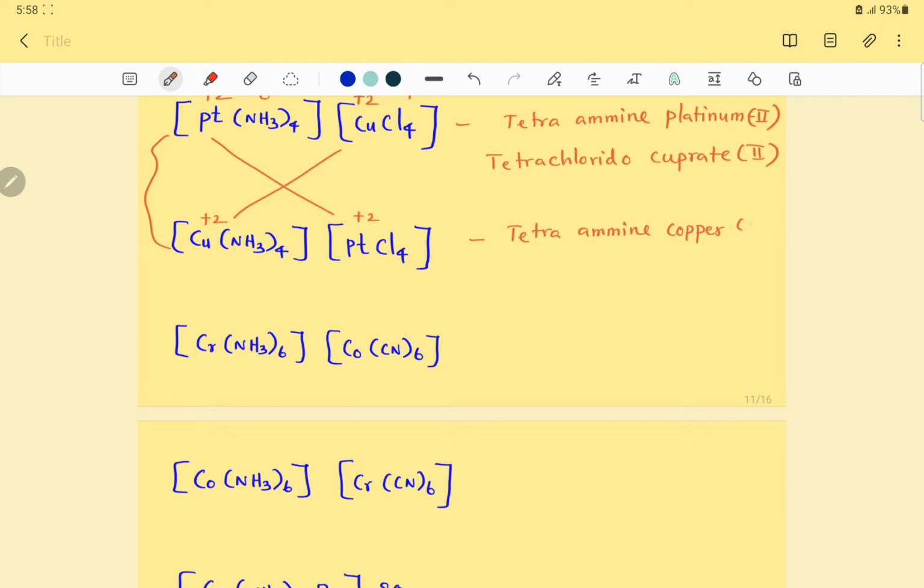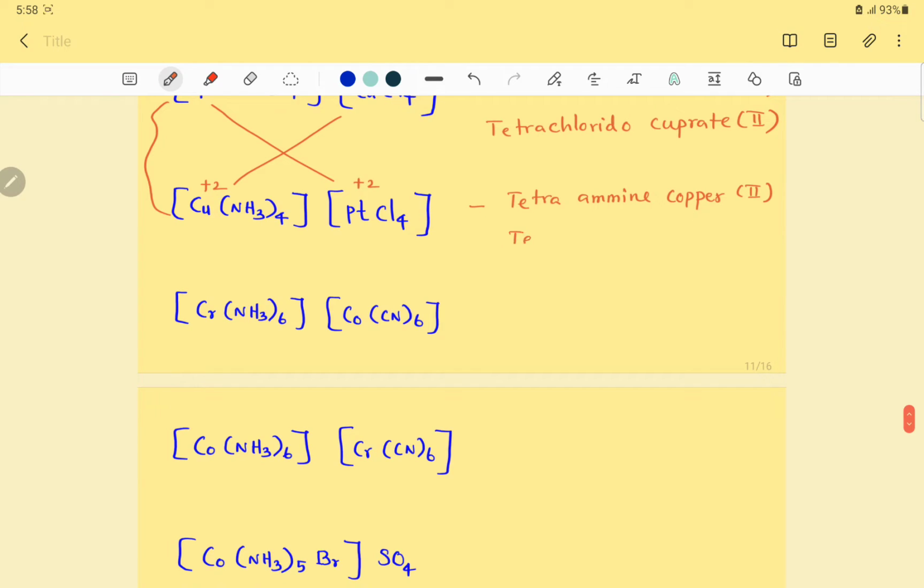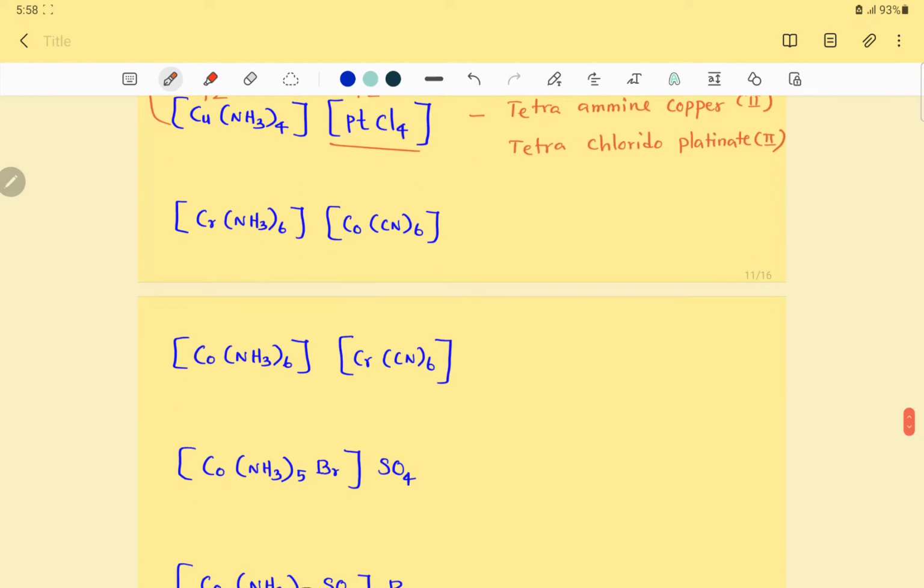Copper is given the regular name because it is present in a cationic complex, copper(II). Then the second portion, tetrachlorido. Platinum is in an anionic complex, so platinate(II).